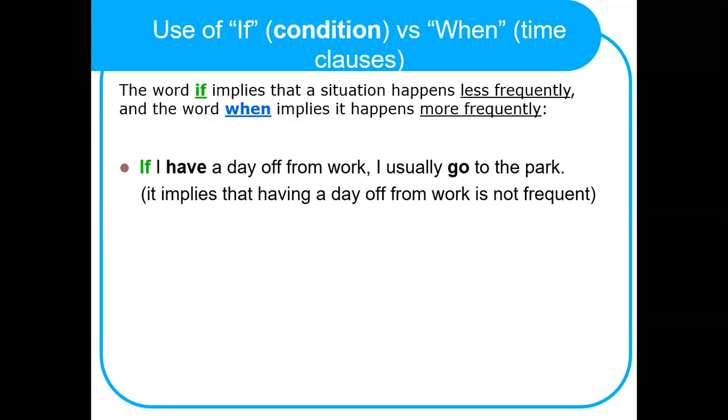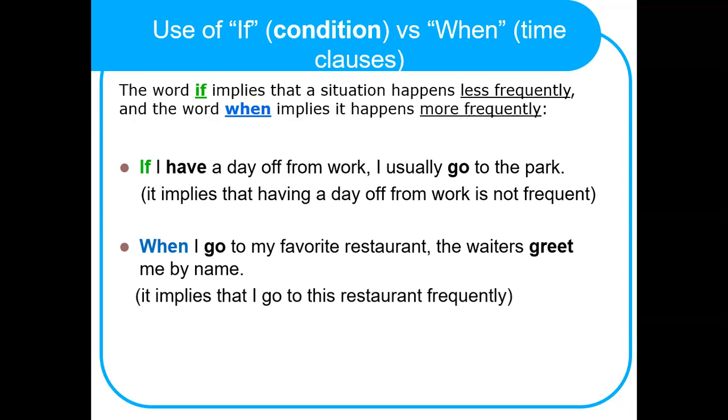Here it implies that having a day off from work is not frequent. But when I use when, let's look at the meaning here. When I go to my favorite restaurant, the waiters greet me by name. Here, the sentence implies that I go to this restaurant frequently.